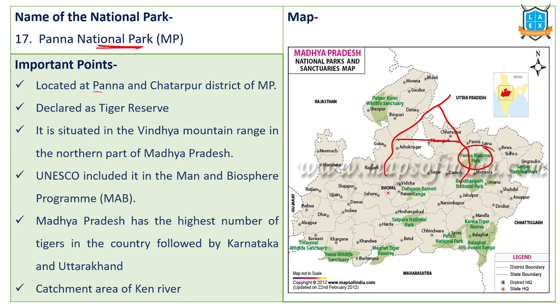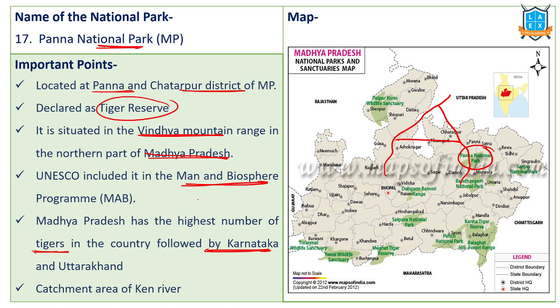Panna is located in Panna and Chhatarpur district of MP. Initially declared as a Tiger Reserve, and after that a national park, it is situated in the Vindhya mountain ranges in Madhya Pradesh. It is also a biosphere reserve under the Man and Biosphere program of UNESCO. Madhya Pradesh has the highest number of tigers in India, followed by Karnataka and Uttarakhand.